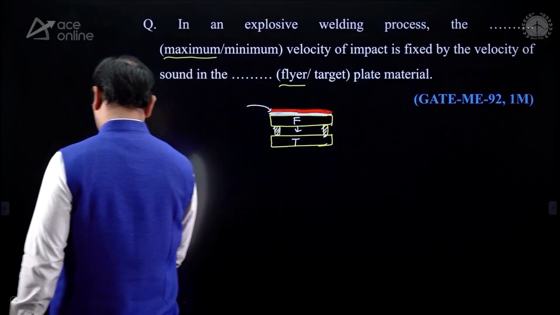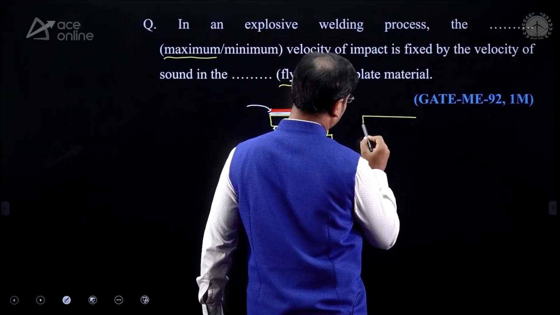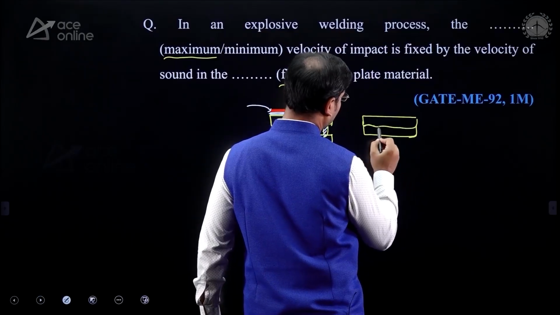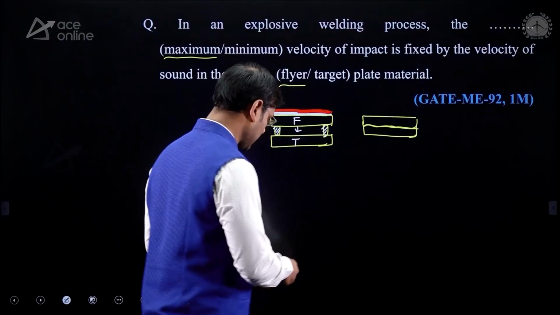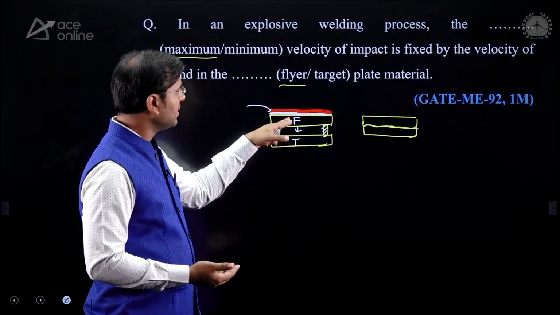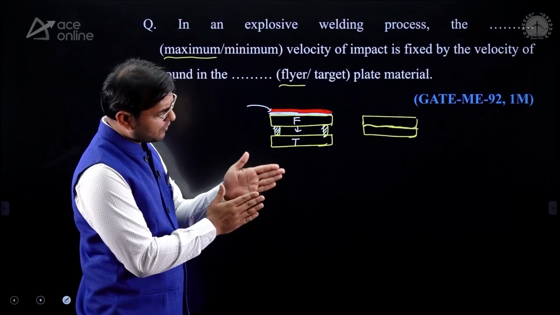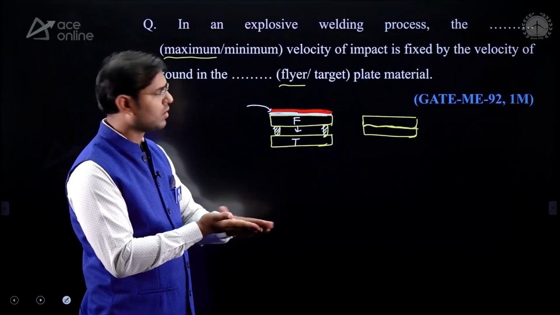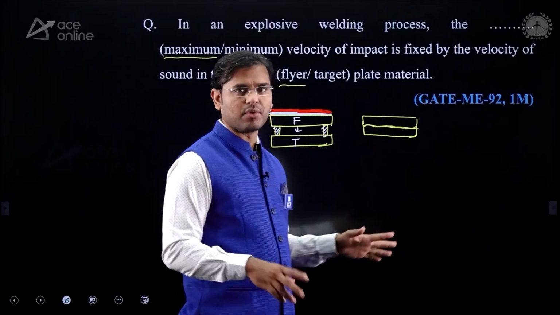In such a way we get the two plates joined, and you can see that in the two plates some layer is formed. The material of the bottom of the flyer plate and the material of the top of the target plate will mix into each other, and some waviness will form at the joint.